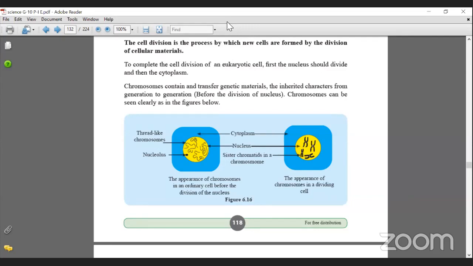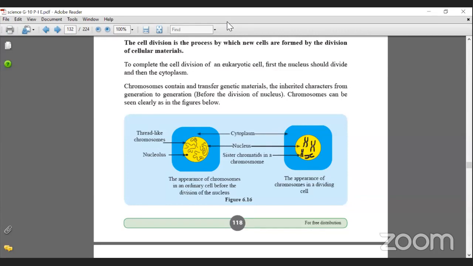Just remember that we are talking about the eukaryotic cells. We are not going to talk about the prokaryotic cells. Okay, prokaryotic cells, of course, they have asexual division techniques, right? So in the first session we studied about binary fission, and there's budding and all those stuffs. Okay, so don't confuse it with that, right?